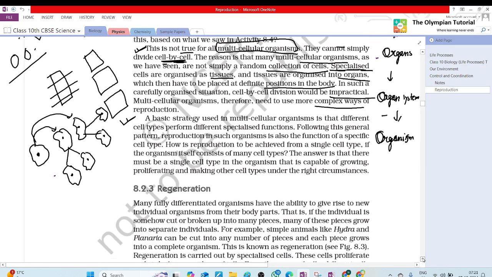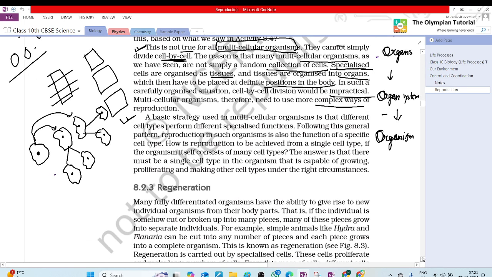How is reproduction to be achieved from a single cell type if the organism itself consists of many cell types? The answer is that there must be a single cell type in the organism that is capable of growing, proliferating, and making other cell types under the right circumstances.